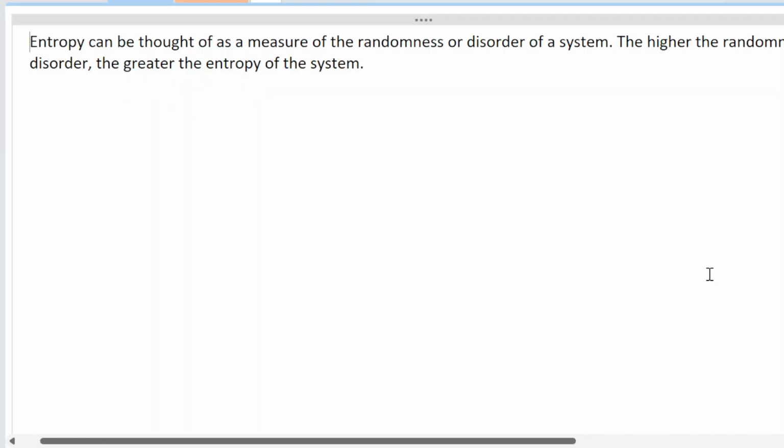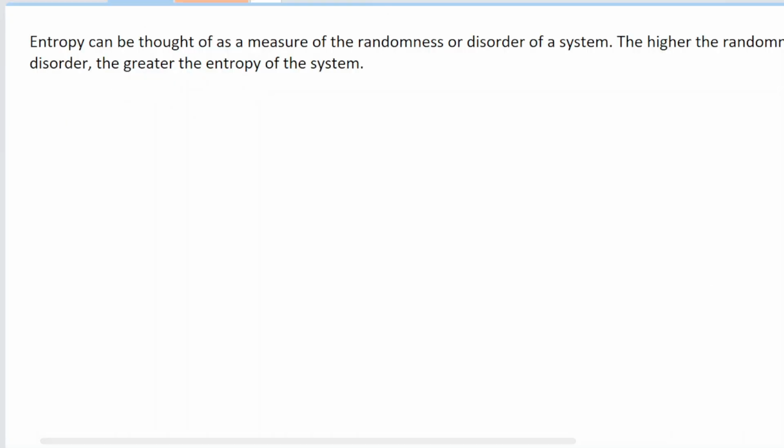Okay, now let's understand what entropy means. The way we define it is that entropy can be thought of as the measure of the randomness or the disorder of the system. Now, what does this mean? What is the meaning of randomness or disorder? In chemistry, when we talk about randomness or disorder, we are talking about the particles, like how random the particles are or how disordered the particles are.